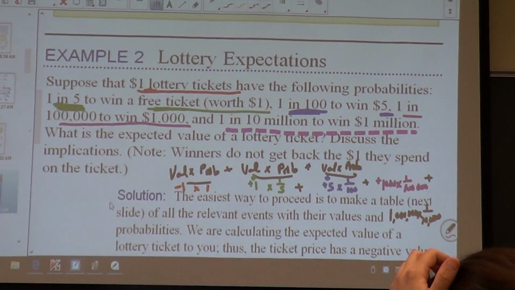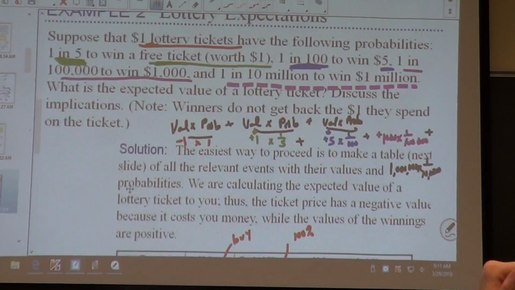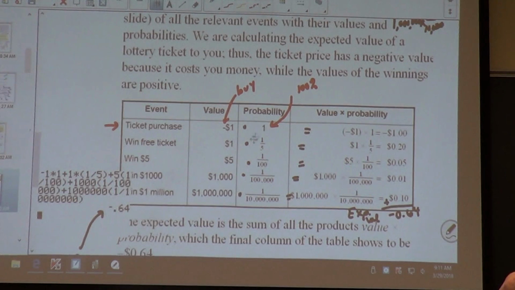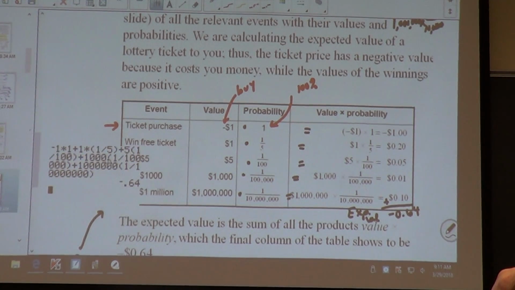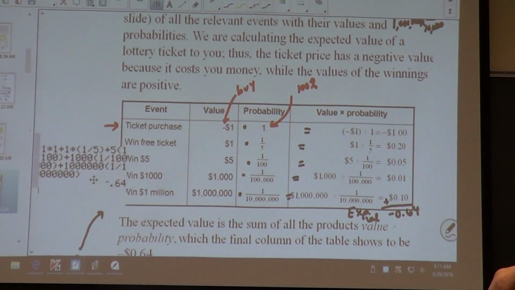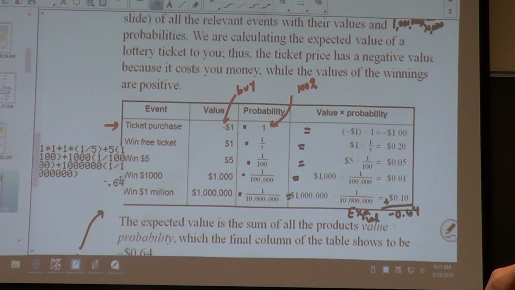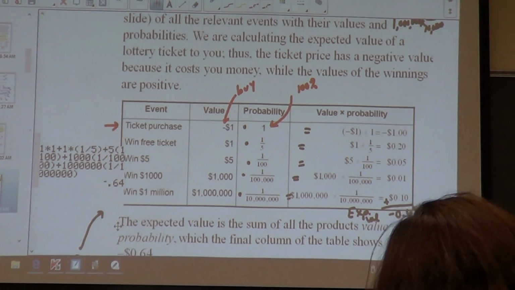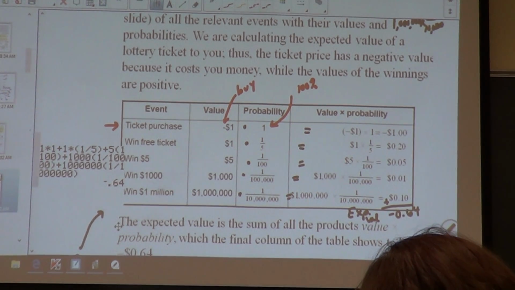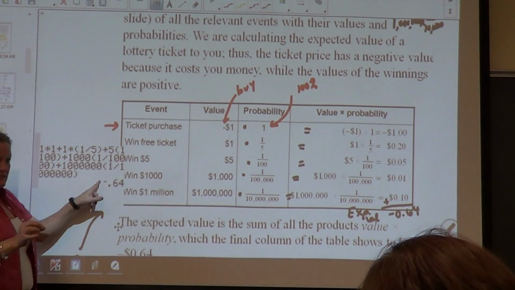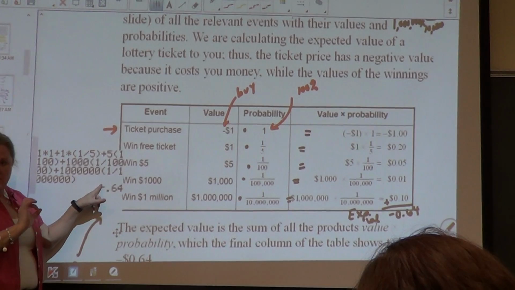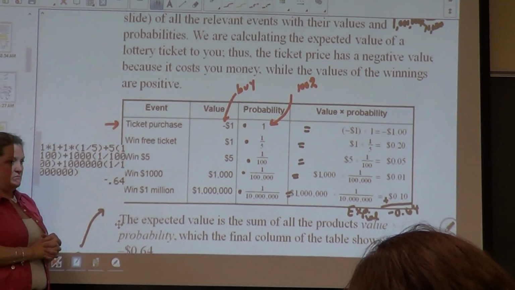They did it in a chart, but I just plugged all of that into this calculator. So, my expected value is this. For every $1 I hand over to the cashier at the gas station, I should expect to lose 64 cents.